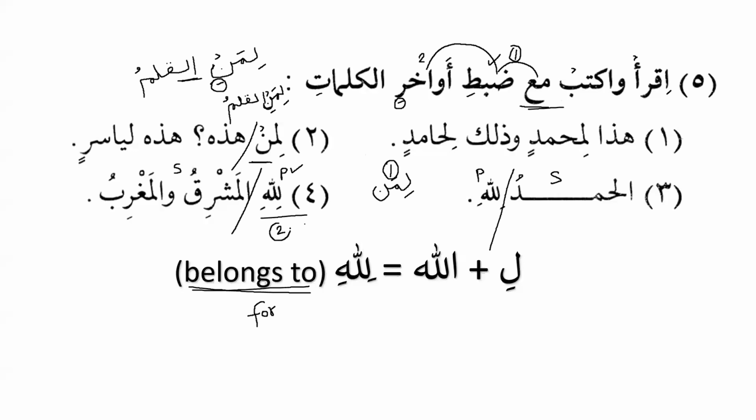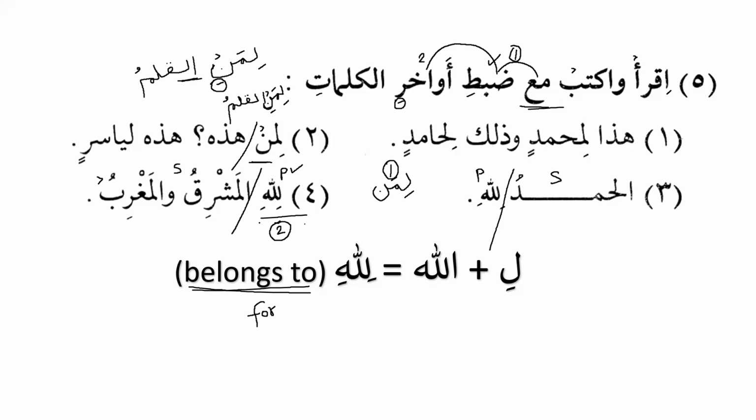Please note it down. Whenever the predicate comes first in the Quran, it comes for the purpose of emphasis, to make something specific and to make something emphatic, something powerful. So what will be the translation of Lillahi al-mashriqu wal-maghribu? In fact, I'm making a mistake. I should say Lillahi al-mashriqu wal-maghribu, because it's the Quran. When we stop, we say Lillahi al-mashriqu wal-maghrib, and there will be qalqala, as we know.